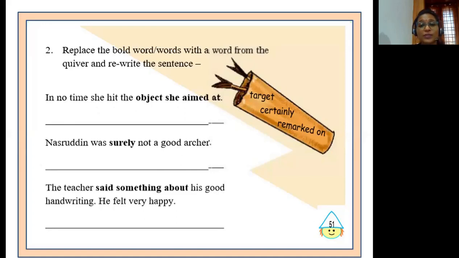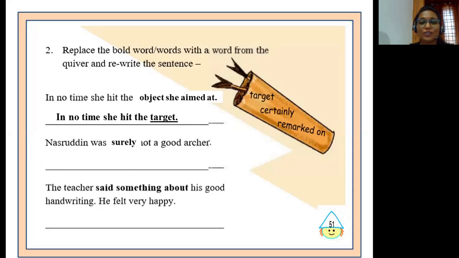Here, the highlighted words are object she aimed at. And the one word for this phrase is target. So this sentence can be rewritten as, in no time she hit the target. Moving on to our second question, Nasrddin was surely not a good archer. Children, which is the highlighted word here? Exactly. It is surely. So now look for the meaning of the word surely on the quiver. And it is certainly. Now this sentence can be rewritten as, Nasrddin was certainly not a good archer.